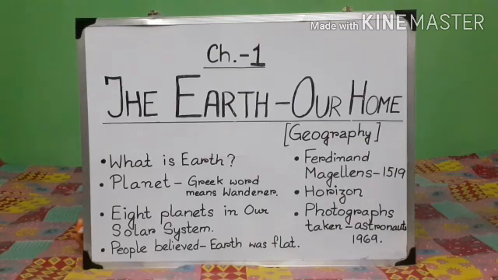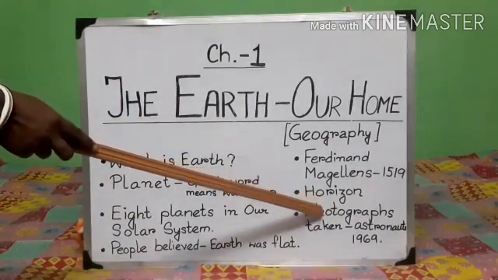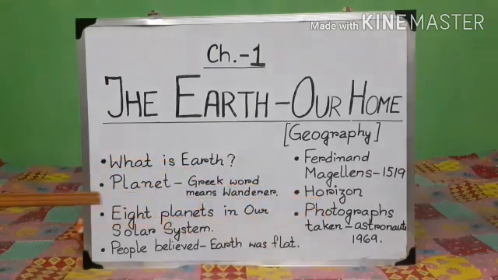Another proof that our earth is round is the horizon. What is the horizon? The point where the sky and the earth seem to meet is known as horizon. And the horizon appears circular, which proves that our earth is round in shape, not flat. If it were flat, the horizon would have looked straight, not circular.